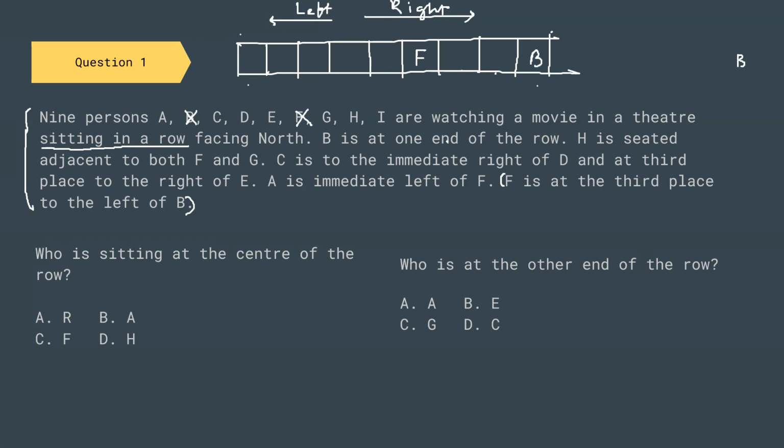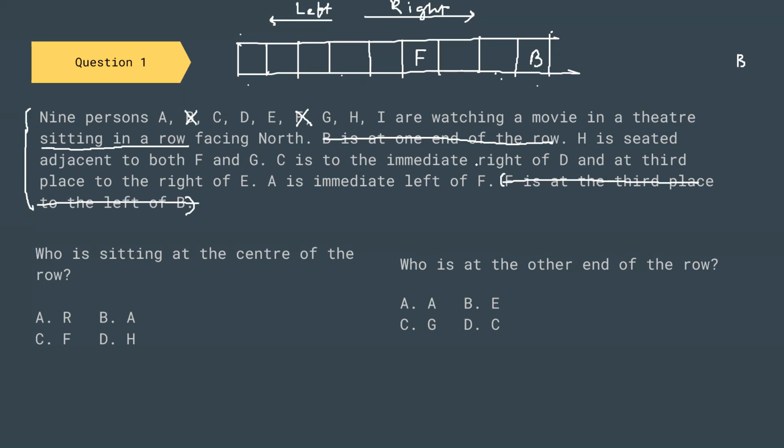Now B is at the end of the row. This information is exhausted. I don't require this one. F is at the third place to the left of B. This is also exhausted. Now, H is seated adjacent to both F and G. So H is adjacent to F as well as G. So G can be here, G can be here. I'm not sure of this.